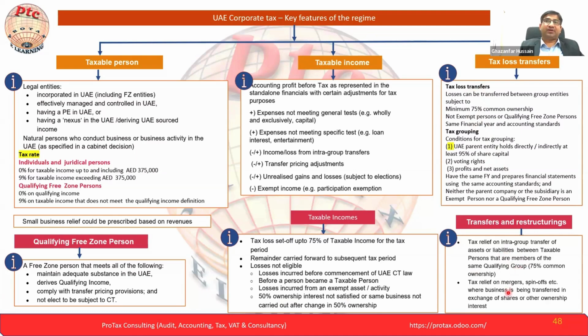Tax transfer relief on merger and spin-off, where the business is transferred in exchange for shares or other consideration. So recently Facebook bought WhatsApp. What they did was they said, okay, whoever had the previous WhatsApp shares, you can return the WhatsApp shares and you can take the Facebook shares.